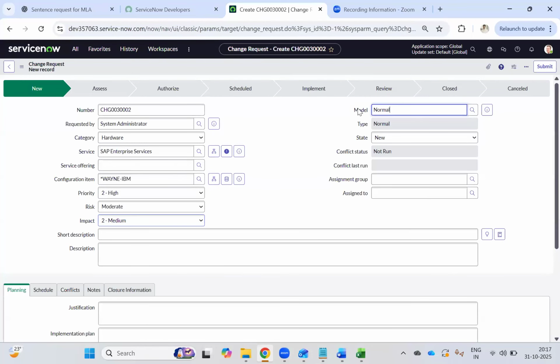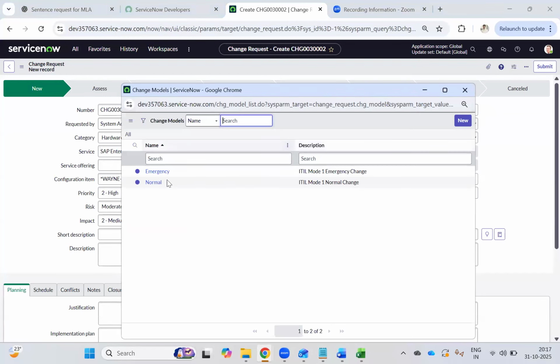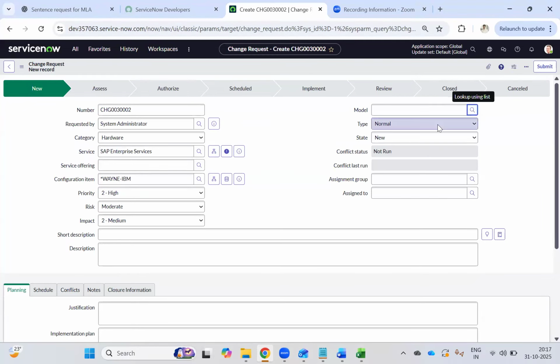Now what is the model? We discussed that there are three types of model: standard, emergency and normal. If you see here, only emergency and normal are showing because only those can be selected here. When we discuss standard change, we will discuss why it is not visible here. If I select standard, it is a standard change. If I select normal, it is a normal change. If I select emergency, it will be an emergency change. So it is in the new state.